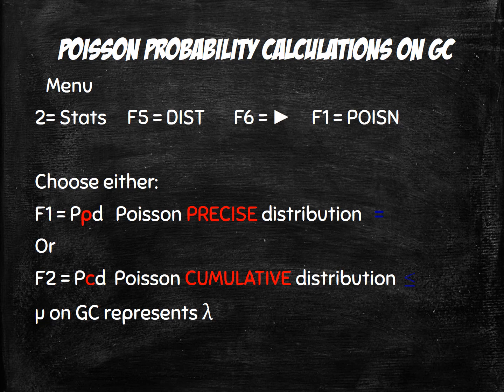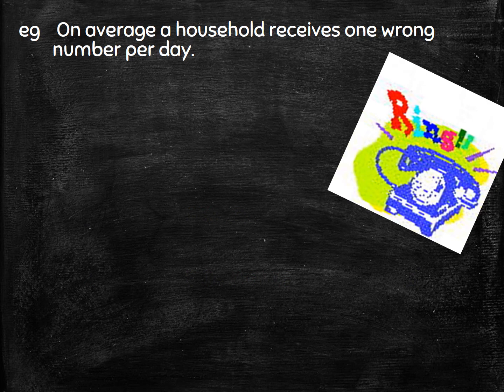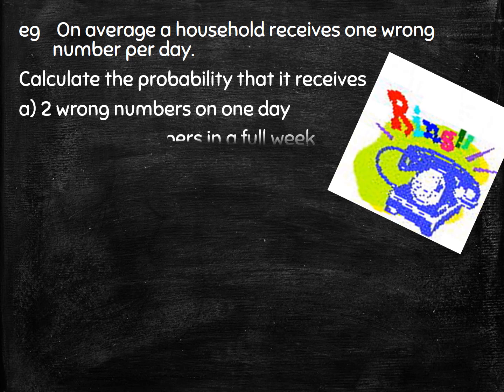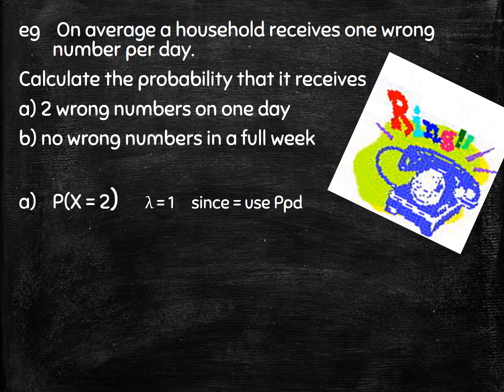So let's have a look at an example. On average, a household receives one wrong number per day. So we're going to calculate the probability that it receives, firstly, 2 wrong numbers on a day, and then no wrong numbers in a full week. So let's look at A first. We want probability x equals 2. Now our lambda equals 1 because it's one wrong number per day. And because it's equals, we're going to use PPD.